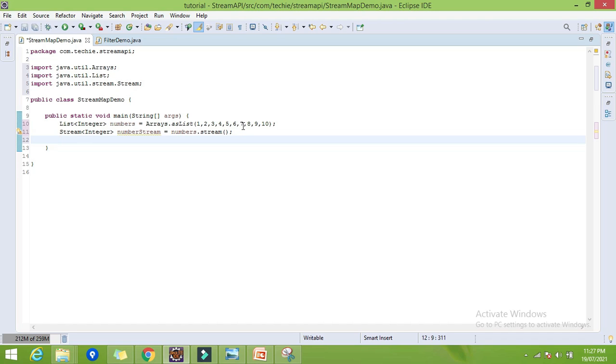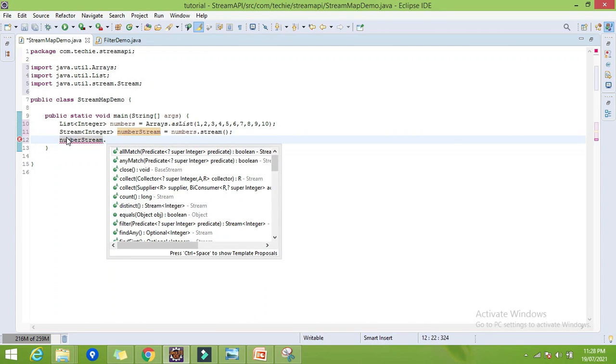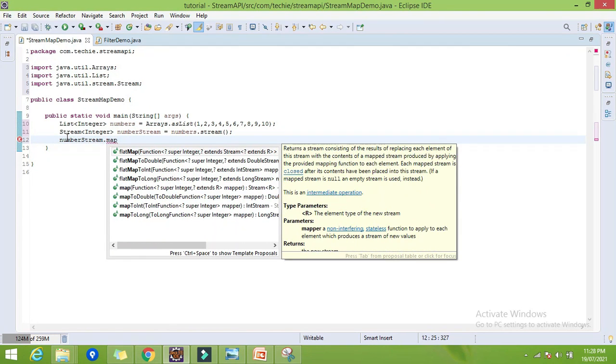In such a scenario where we want to transform each element of the list or collection to another, that time we can use the map function. Map gives the ability to transform each and every element of the collection. So I will show you. Let's take this stream, numberStream dot, we have the function map.